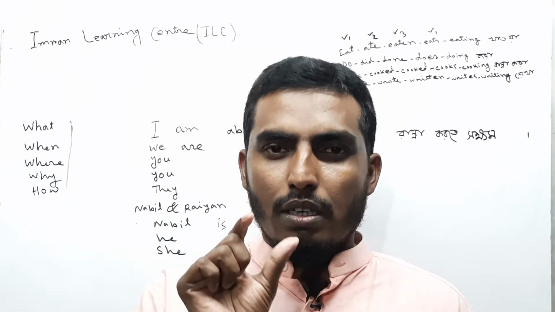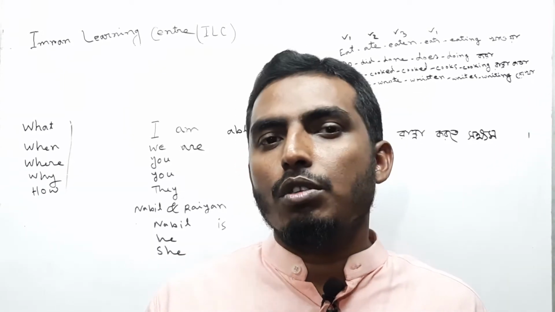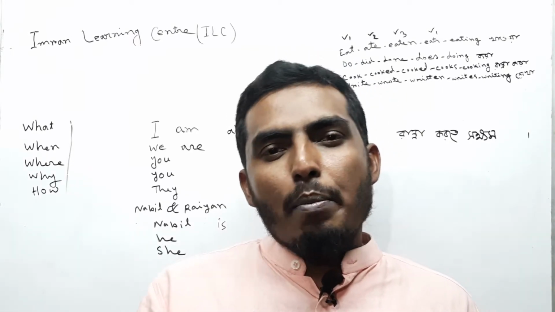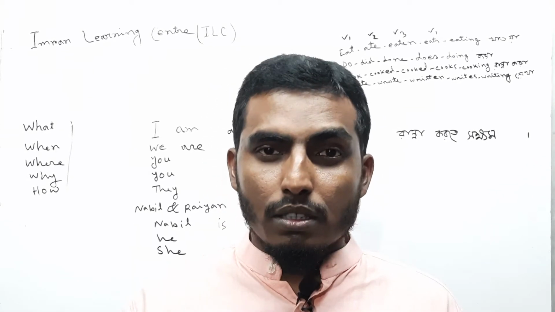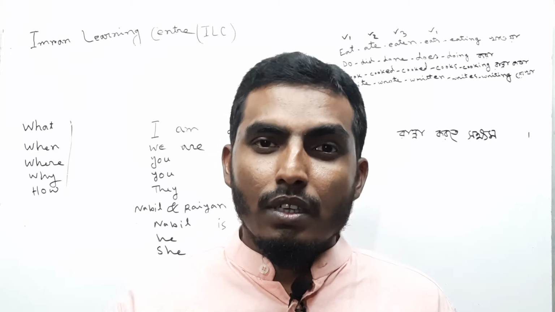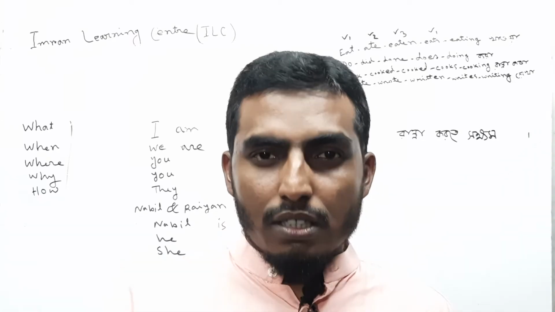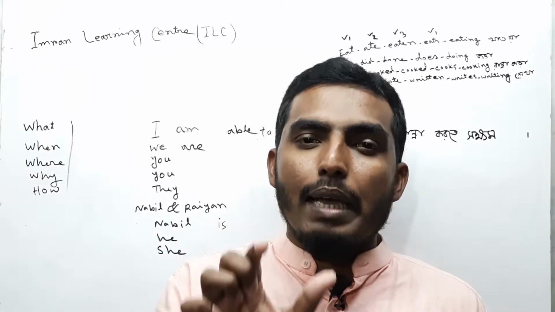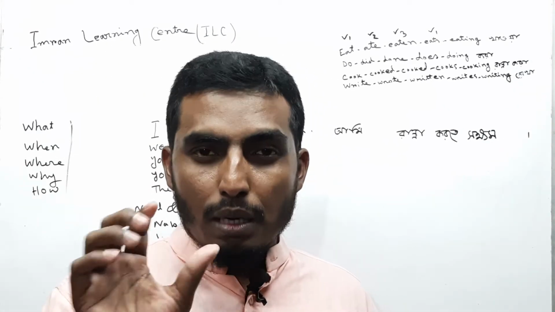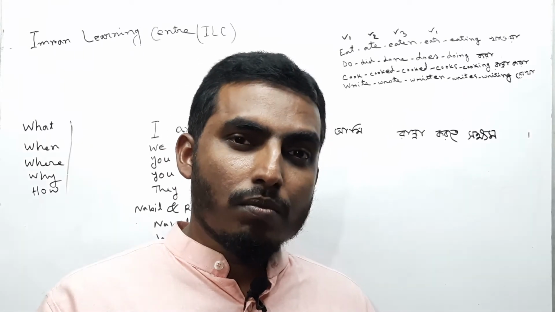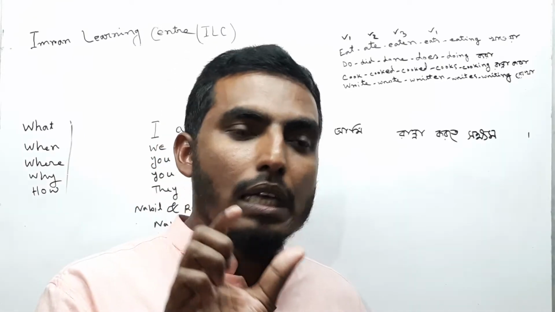As I told, today we are going to discuss how to use able to and when we will use this pattern able to. Using able to we will make a new expression. You have ability, you are capable, and you have the capacity to do something. You have power, you have energy, and you are able to do something. To describe this expression we use able to. You have the capacity and you want to do some activities and you have the capability to do something. In this situation we use able to.